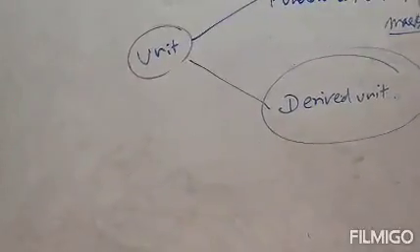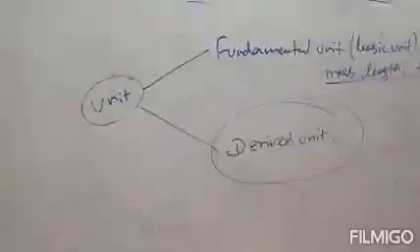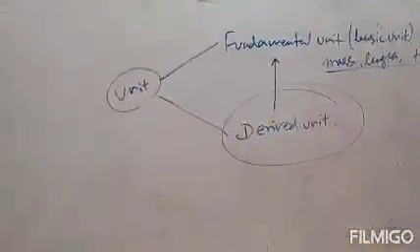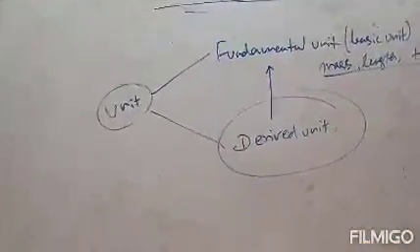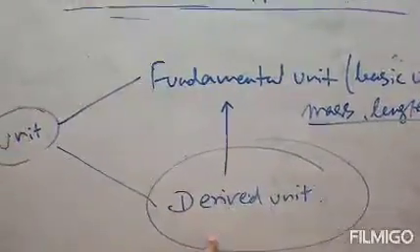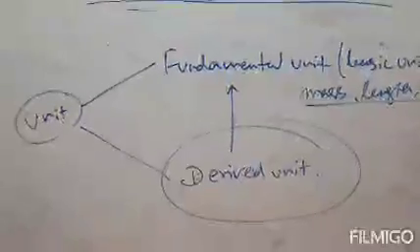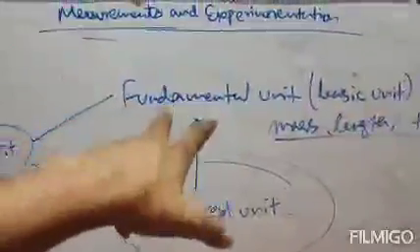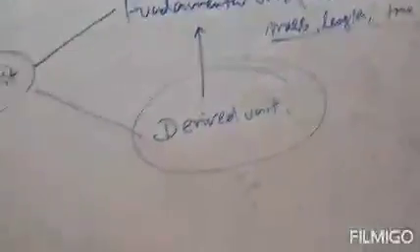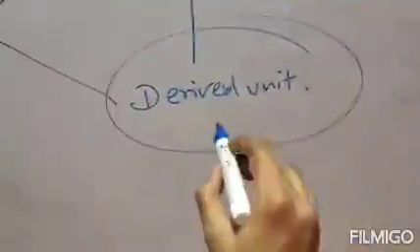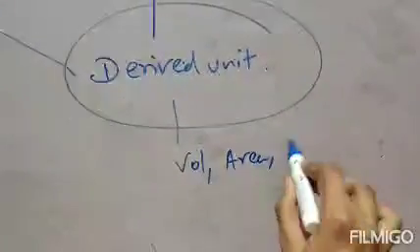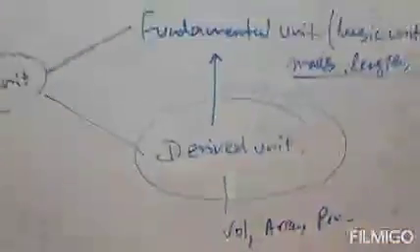Derived units are the units which depend on fundamental units, or can be expressed in terms of fundamental units. Clear? So what is an example of a derived unit? Volume. Area, perimeter, all these are derived units.